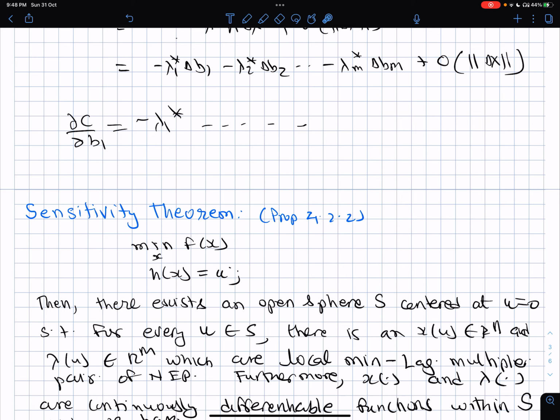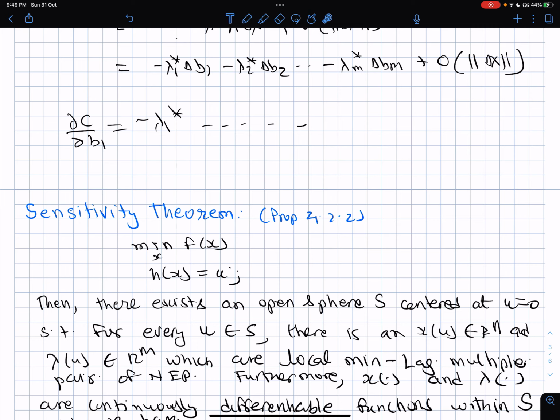Now what the sensitivity theorem says is, for this problem, there exists an open sphere, not a closed sphere, so strictly less than is what I mean by open sphere S, centered at u equal to 0. Why is it centered at u equal to 0? Because you initially solved the problem h of x equal to 0 and got x star as the optimal corresponding to this. So there exists an open sphere centered at u equal to 0, such that for every u vector, the perturbation vector coming from this open sphere, there is an x of u.